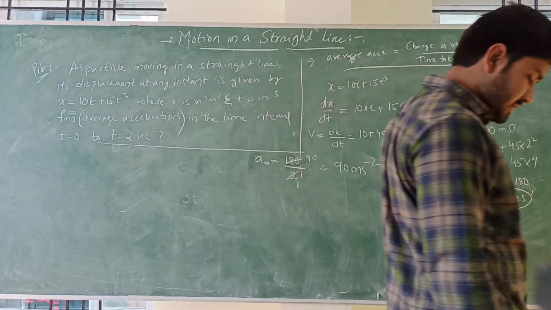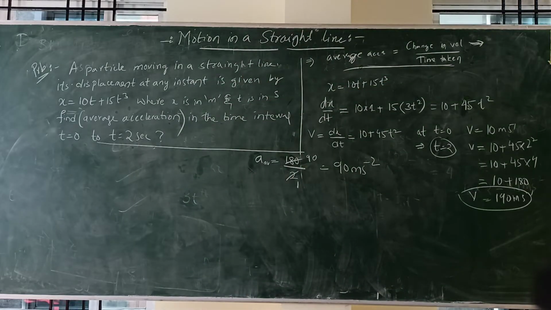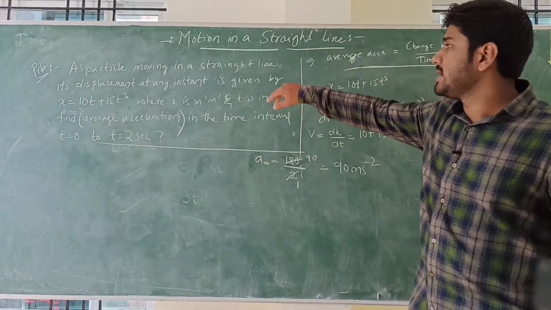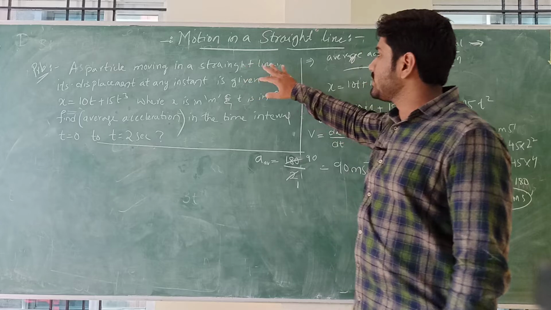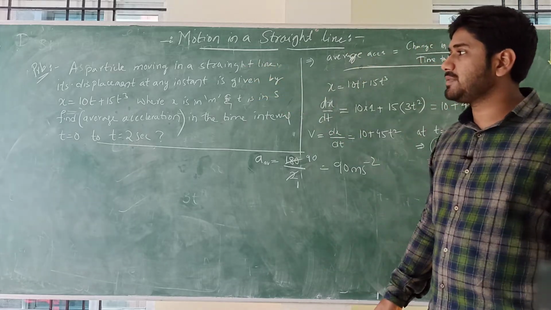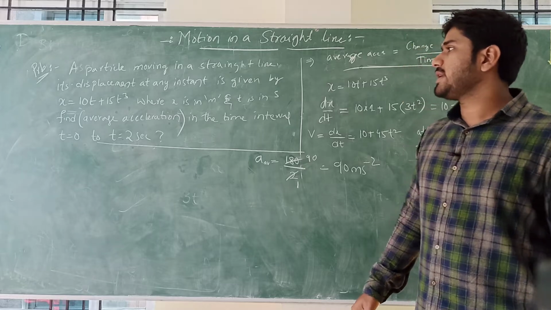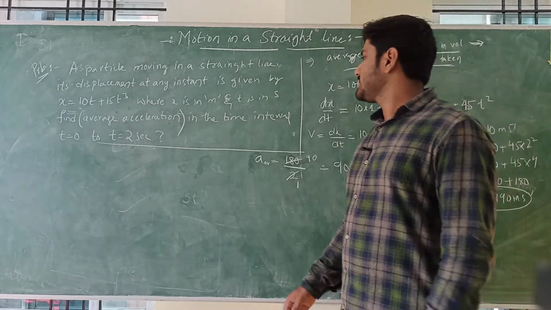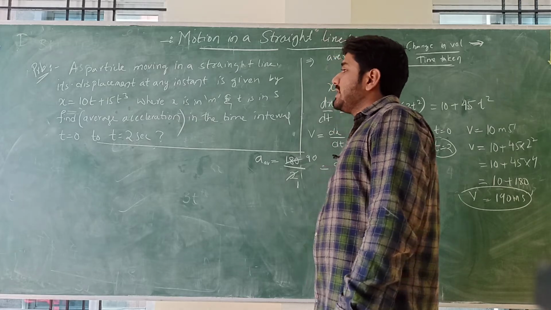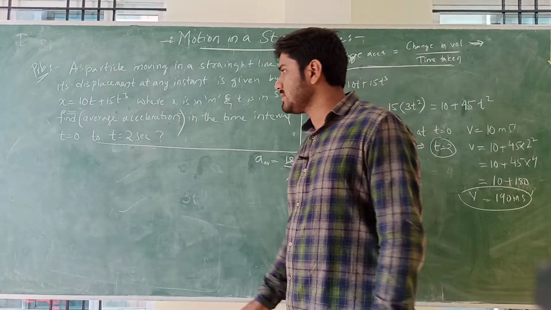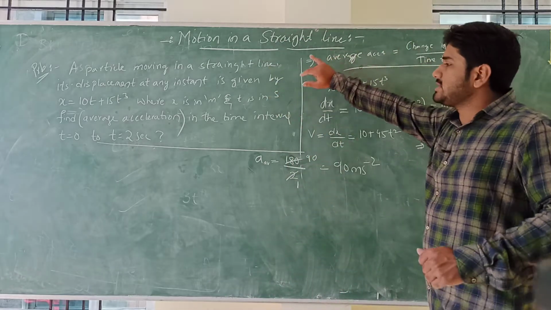I hope you understood this. So let me tell you again. This kind of problem they can also ask. A particle is moving in a straight line, its displacement at any instant is given by x is equal to 10t plus 15 t cube, where x is in meter and t is in second. Find the average acceleration in the time interval t equal to 0 to t equal to 2 seconds.